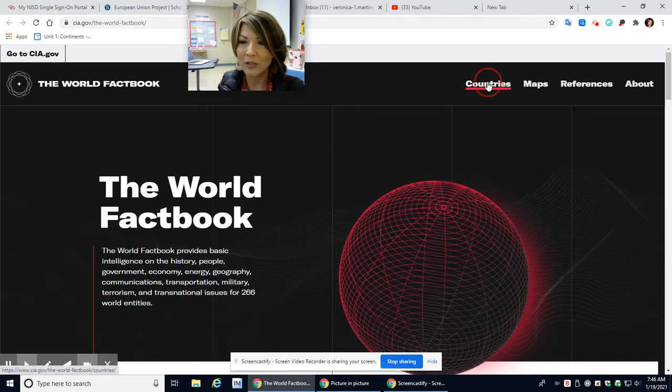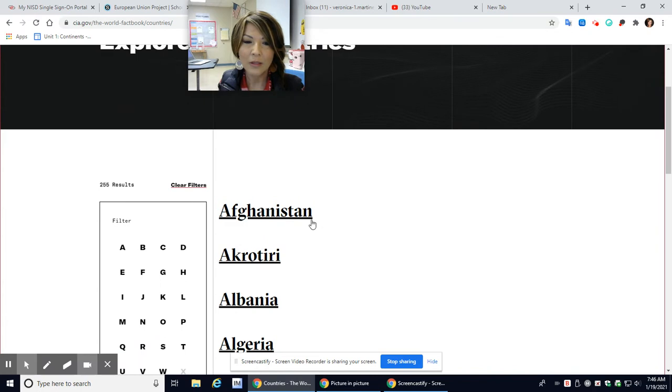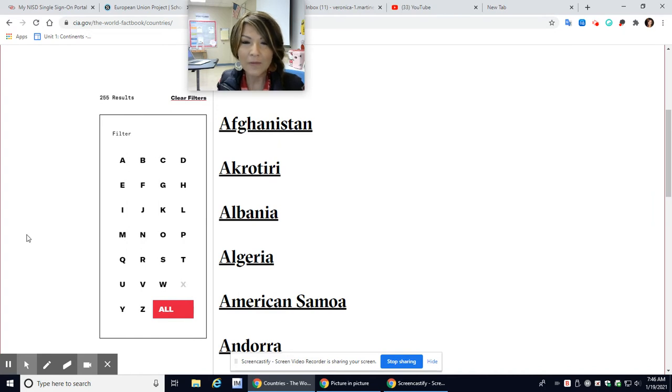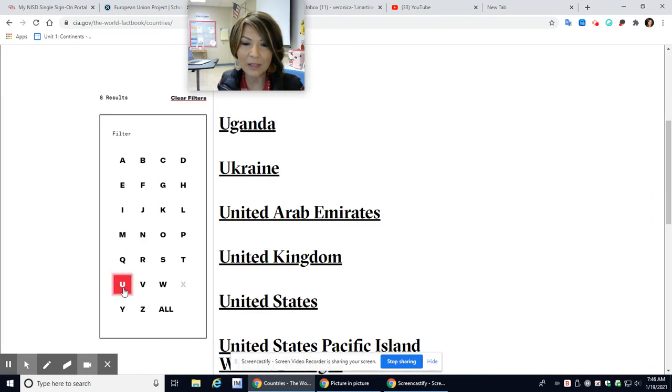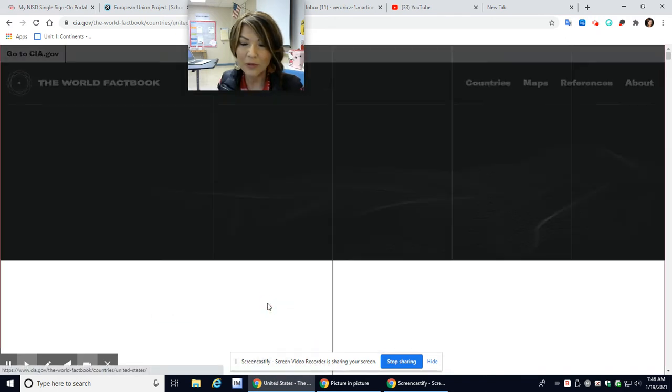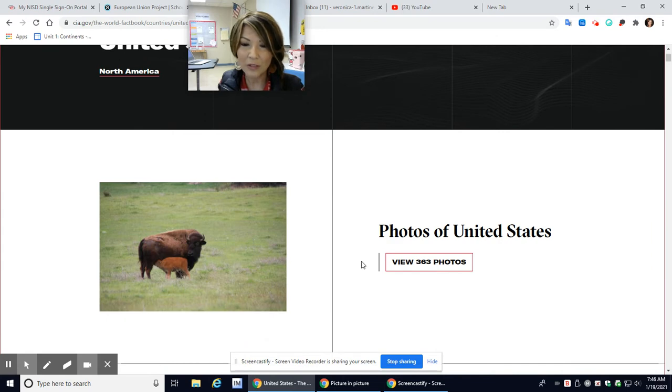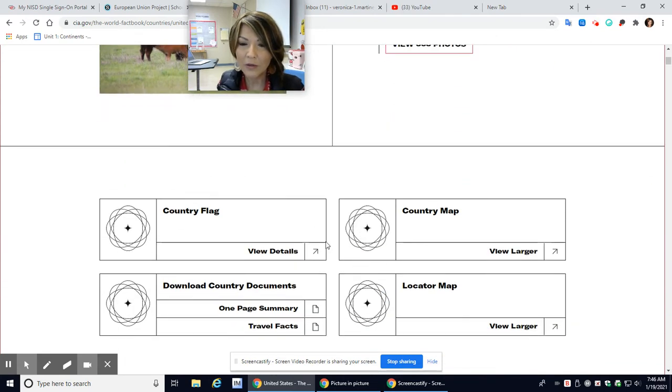So what you're going to do is you're going to click on countries. Here you have the option to filter. I highly recommend filtering. It's the easiest way. If I'm looking up United States, because the letter U is the first letter of United States, I'm going to click on U, click on United States. Now, here you have images that you can use. Here you can click on details to get the country flag. I highly recommend putting that on your slide.